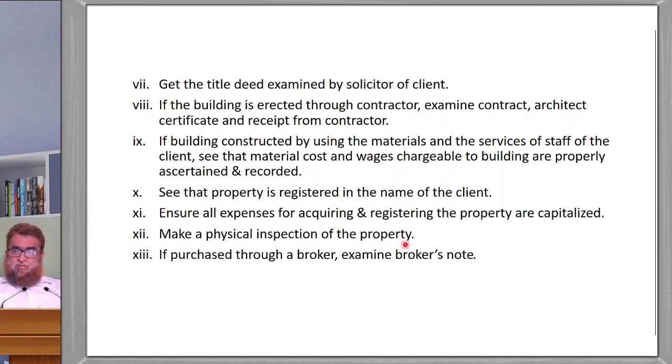Make a physical inspection of the property. Physically, you should go to the land, go to the site and check it. If purchased through a broker, examine the broker's note. So these are the things.